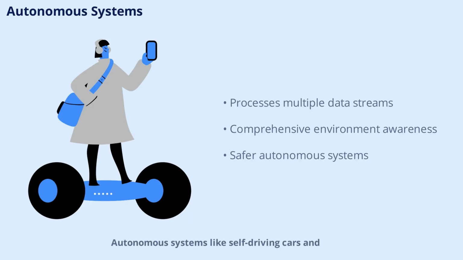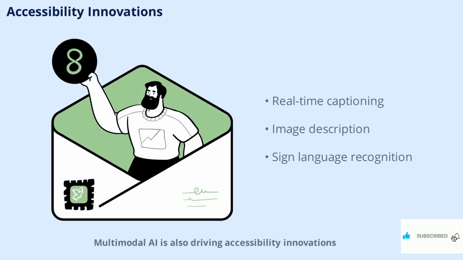Autonomous systems like self-driving cars and robots rely heavily on multimodal AI. These systems process data from cameras, LiDAR, maps, and even voice commands to navigate and interact with their environment. Drones equipped with multimodal AI gain comprehensive awareness, making them safer and more effective in tasks ranging from delivery to search and rescue.